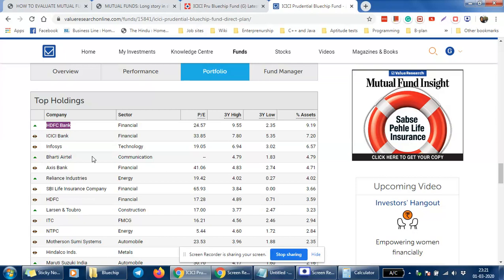It also has another part, good exposure in telecom. Nifty has good telecom exposure, so this fund also has telecom. An investor who has good knowledge should know that telecom has not performed in the last 5 to 8 years.